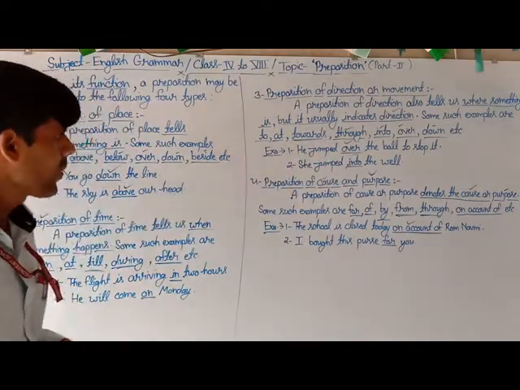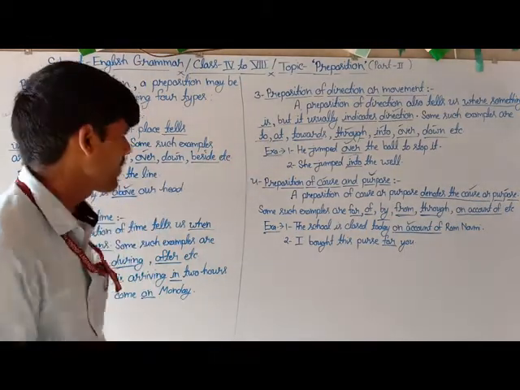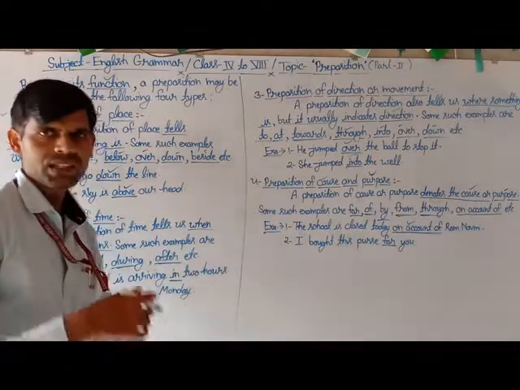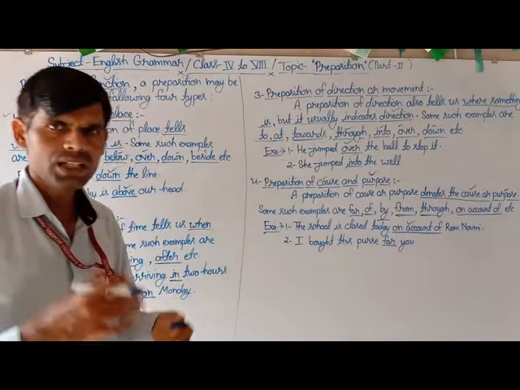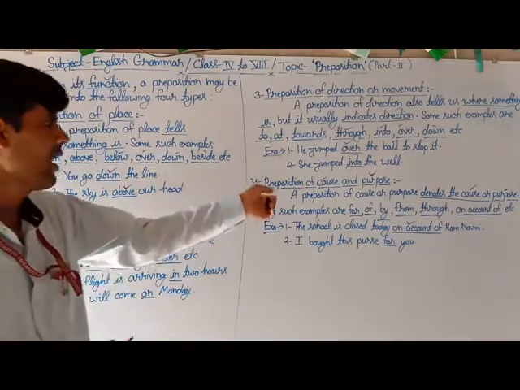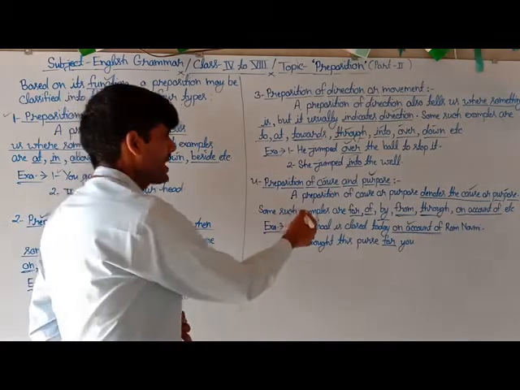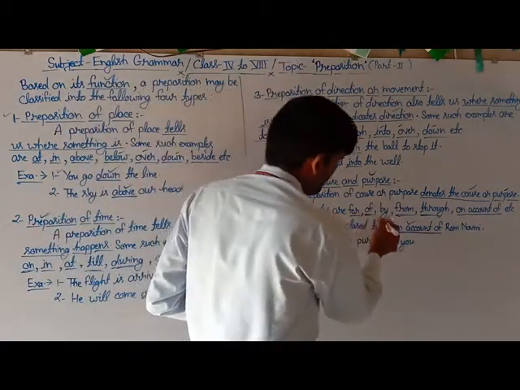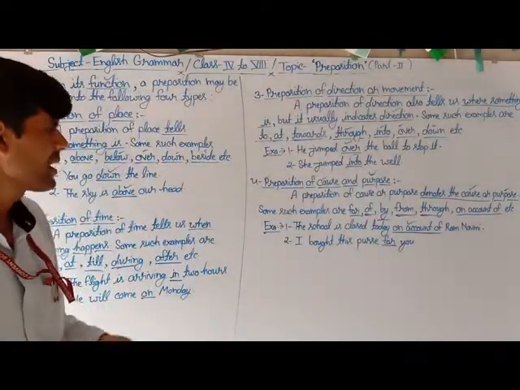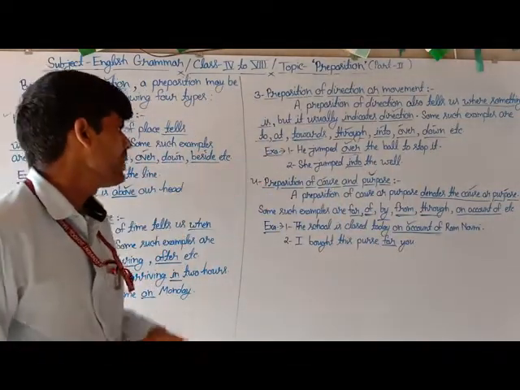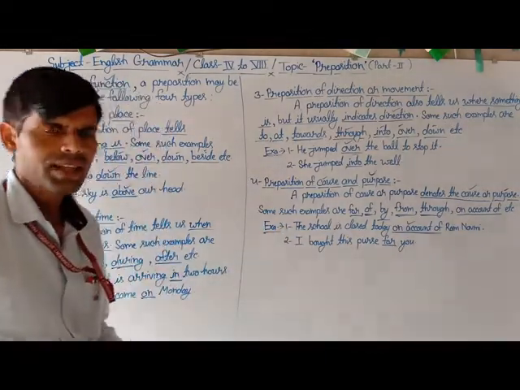The fourth type of preposition based on function is preposition of cause and purpose. Such prepositions denote the cause or purpose of an action in the sentence. Some examples are for, of, by, from, through, on account of. And here are example sentences also.